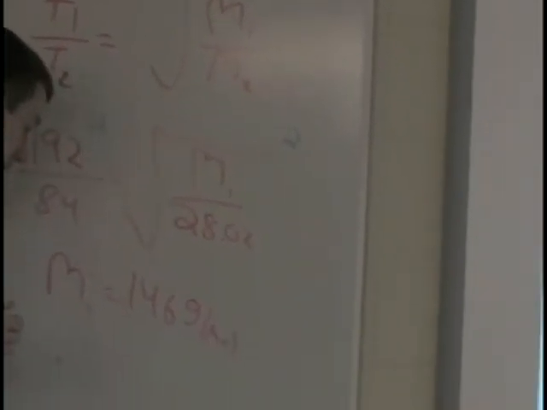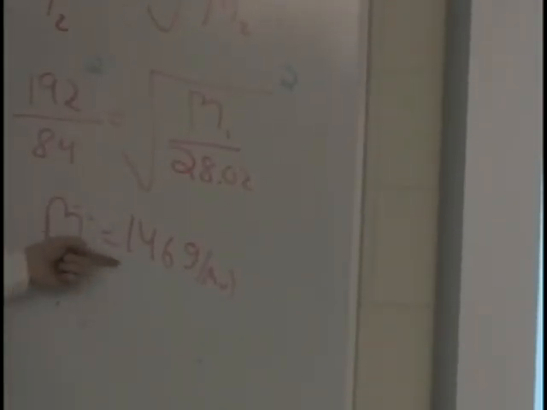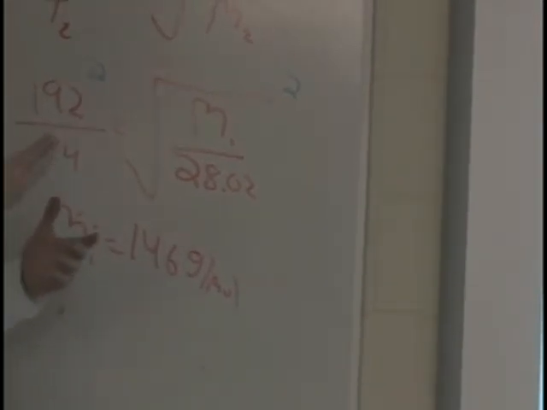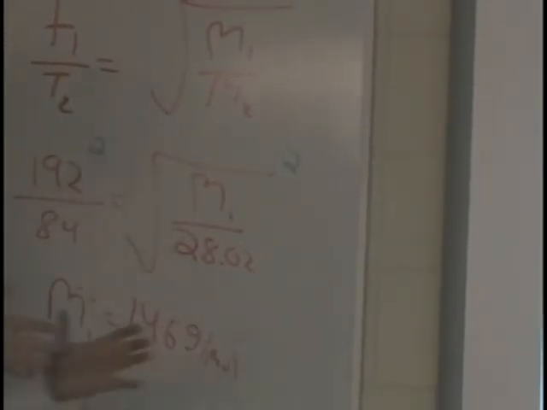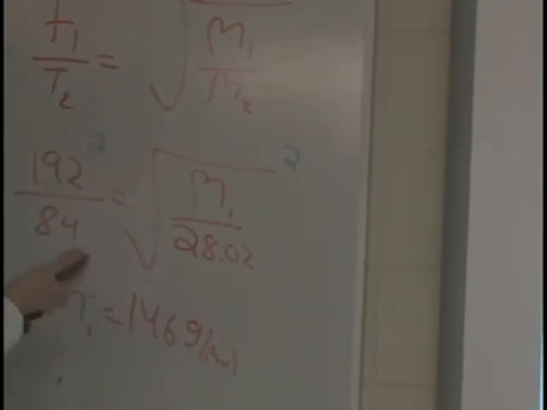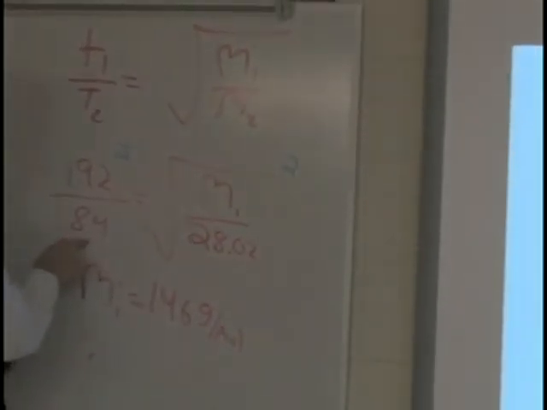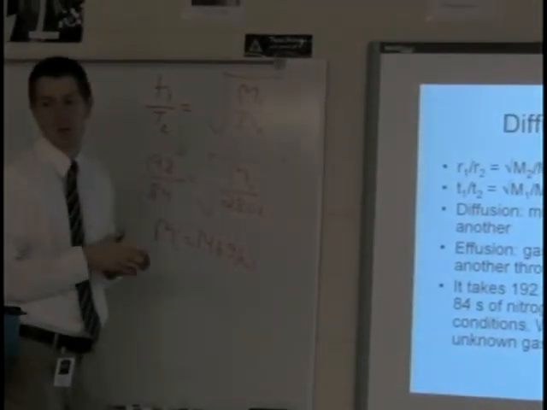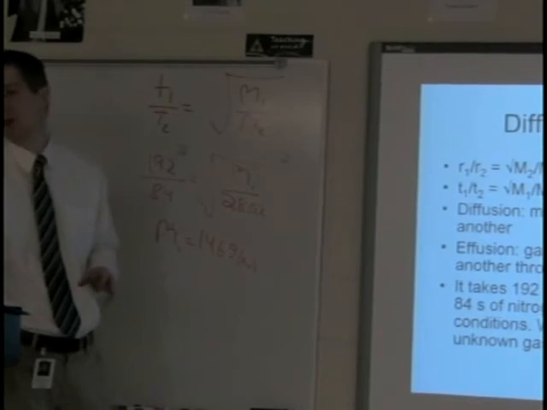If you think about it, the molar mass of this gas is larger than that of nitrogen. Nitrogen was able to effuse at a much faster pace than the larger gas. Bigger molecules do move slower, so these numbers should make sense. And that's a simple way to check your final answer when you solve for this, because it's easy to flip these around by accident, but if you realize a small gas should cover ground faster than a larger gas does, then you should be okay, but make sure you check that to make sure.